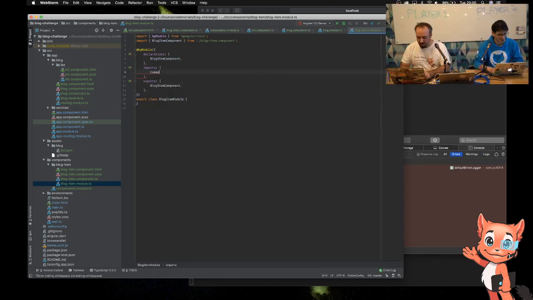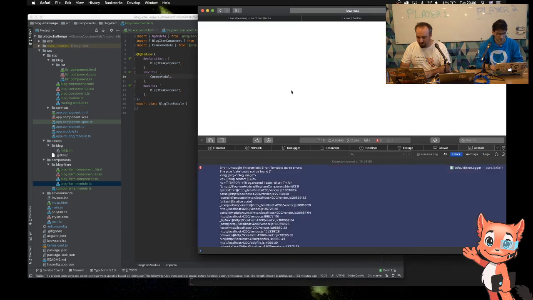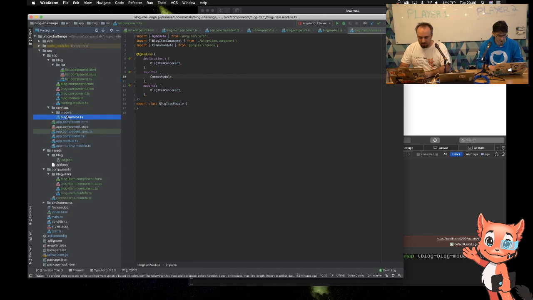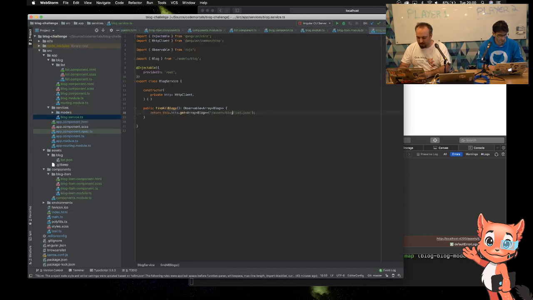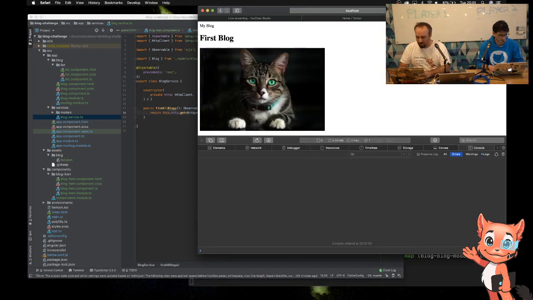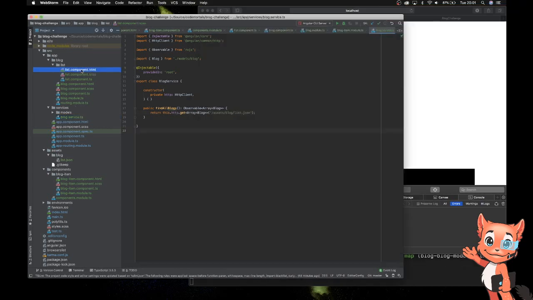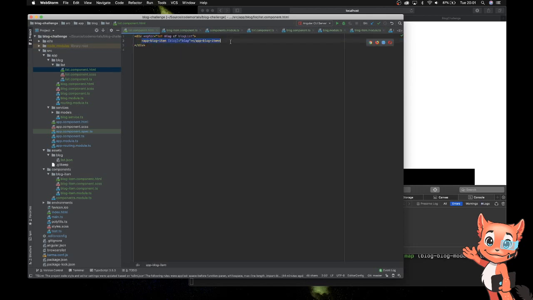Yeah, I know. I've got to import my common module. That should then fix that date pipe error. That's looking better. However, can't find the assets now. That's interesting. I haven't moved those. Oh, I see. Okay. Again, I moved files. The IDE was trying to be clever, and it thought I'd moved something that I haven't moved. There we go. Back to what we had. But now, rather than if I was using this component in multiple places, I have to update multiple places, I can just update this module here with what I want in there.